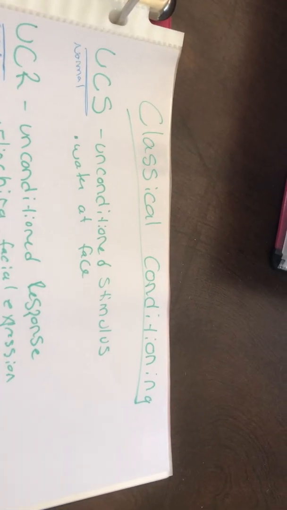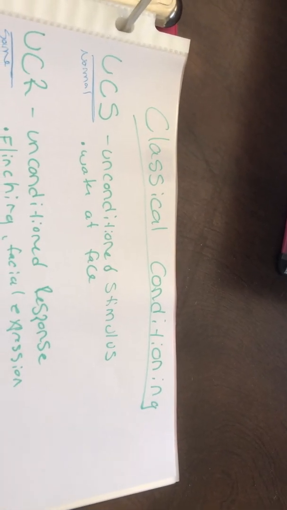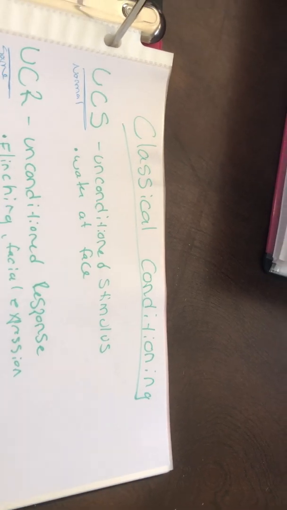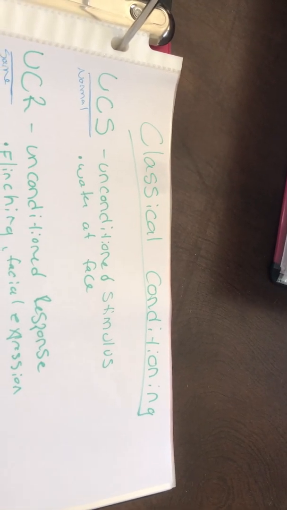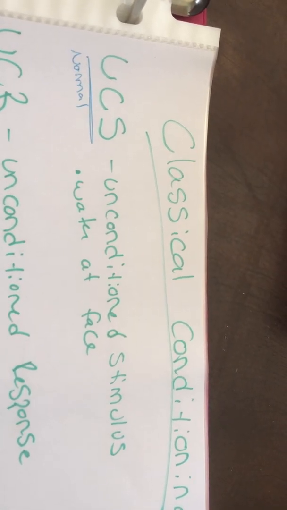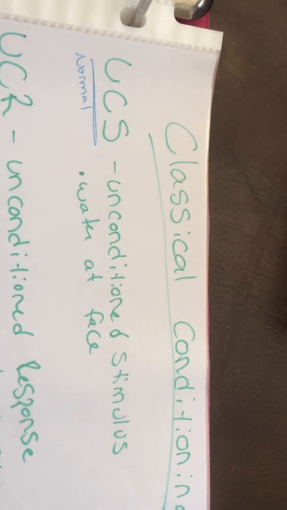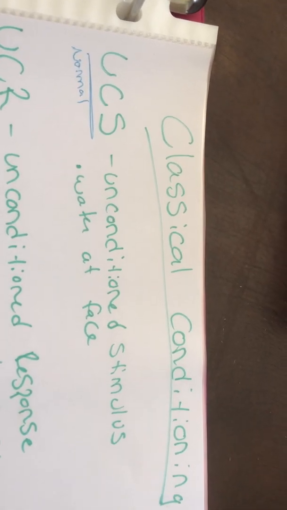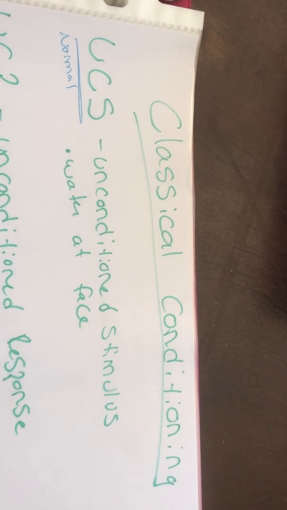So the first thing in our learning unit we're going to talk about is classical conditioning. We have a few terms we need to know. The first one is the unconditioned stimulus. I did put a demonstration up on Classroom a while ago when we talked about classical conditioning.